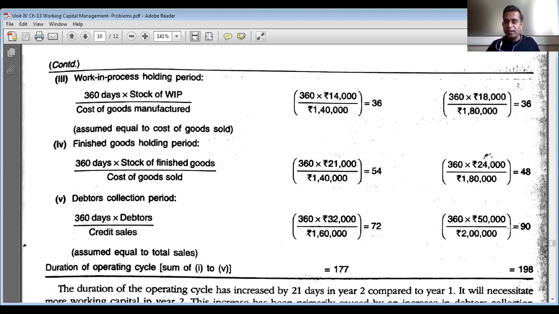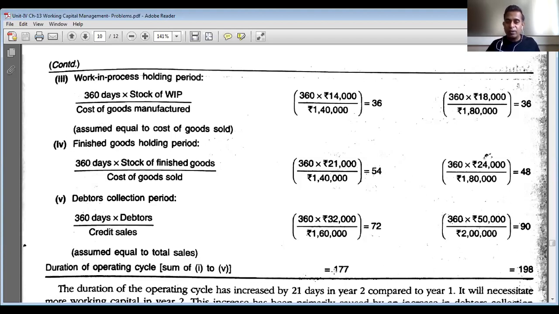If you compare, the debtor collection period has increased by 18 days from year 1 to year 2. Again, it is not a good trend, so definitely the duration of the operating cycle is going to increase in year 2.